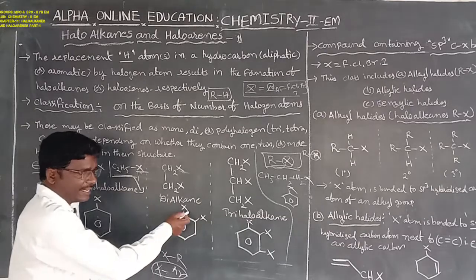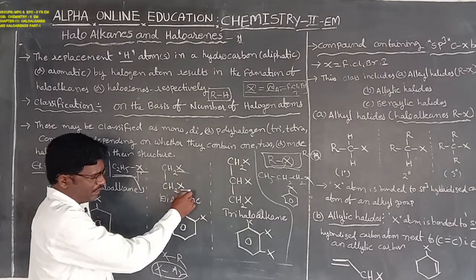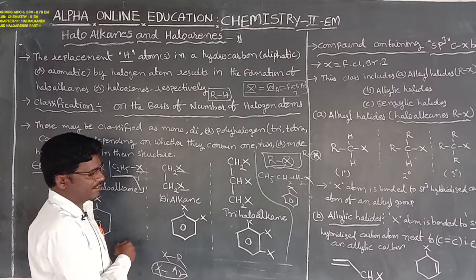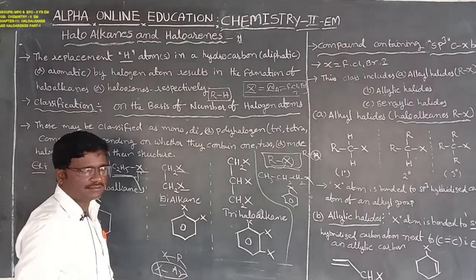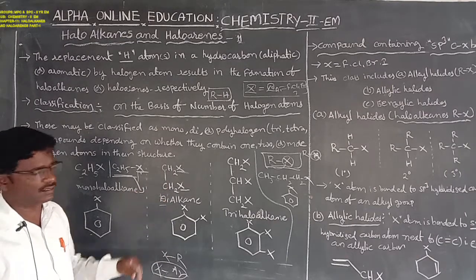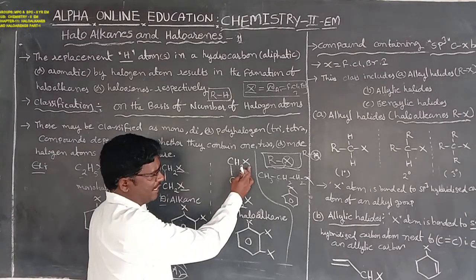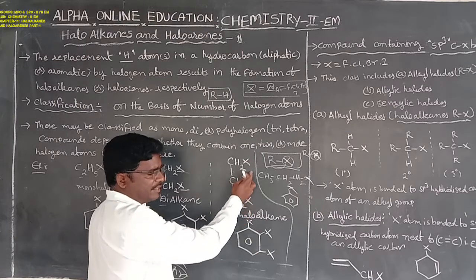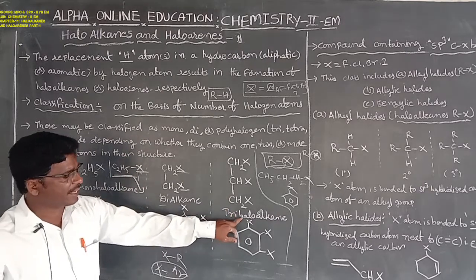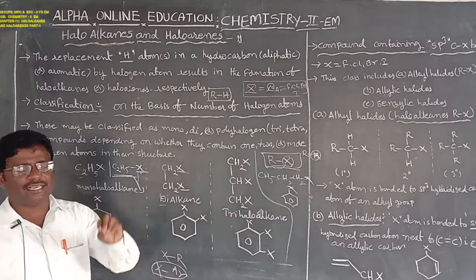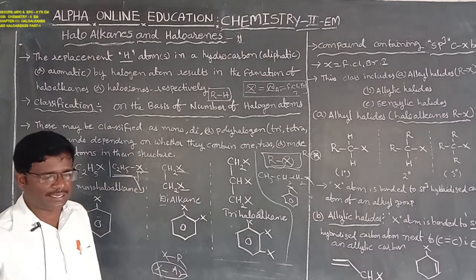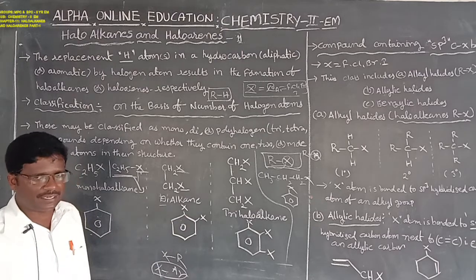Second, dihalogen: two halogen atoms bonded with the alkane, which is known as a dihaloalkane, an aliphatic compound. Aliphatic means chain system. Next, three halogen atoms, 1, 2, 3, bonded with the aliphatic carbon chain system, is a trihaloalkane.